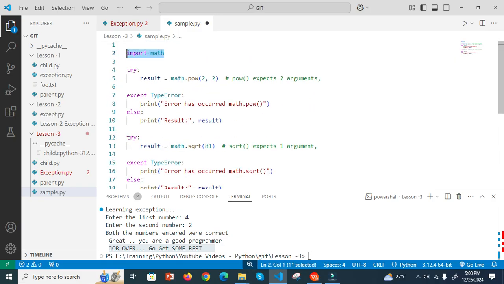This is a Python library which we import, because we are using math functions here, we need to import all those functions, right?